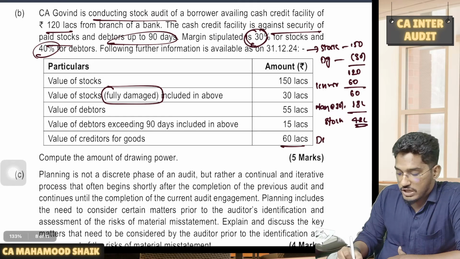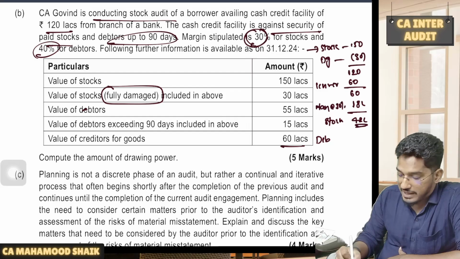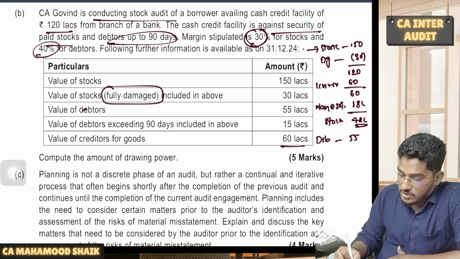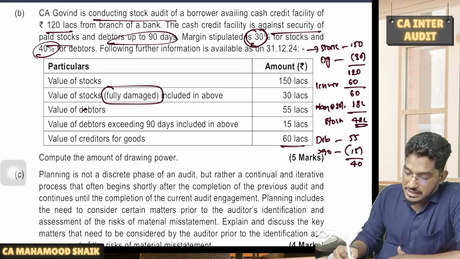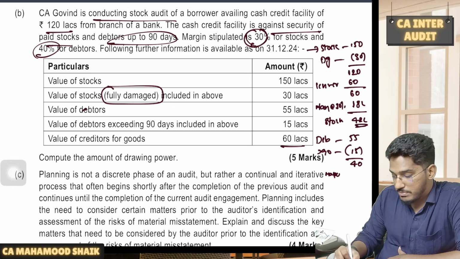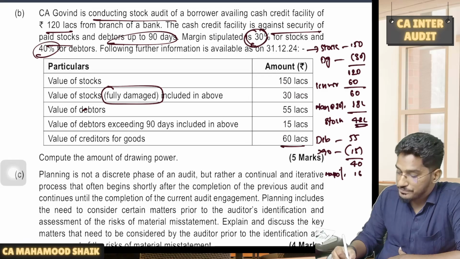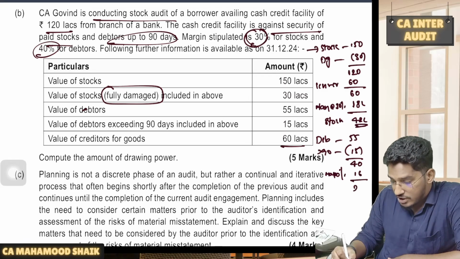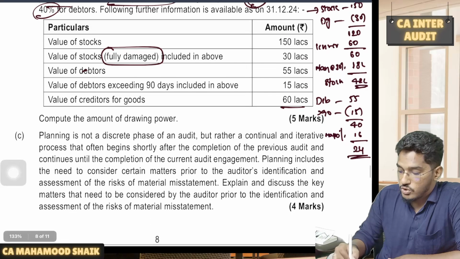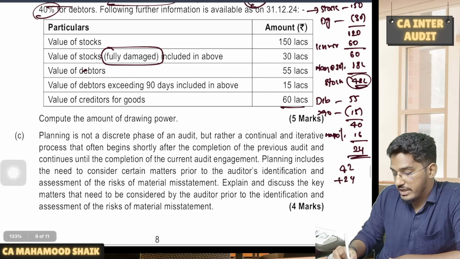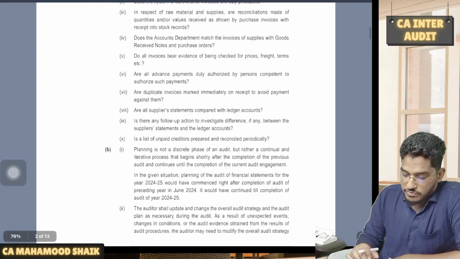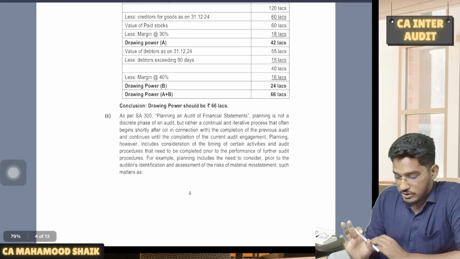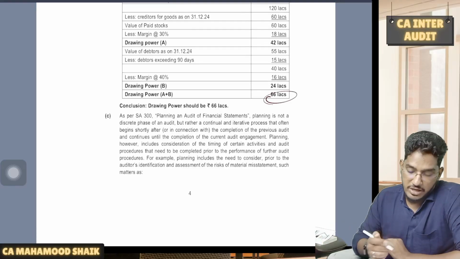Now on debtors also you can enjoy drawing power. Debtors balance is how much? They are telling 55. From this you have to take out the debtors which are exceeding 90 days, more than 90 days. Those debtors which are for more than 90 days are 15. If you take out that, the balance is 40. They are saying margin is 40%. So margin 40%, you have to take it off. It will come to 16. So the balance will be 24, which is the drawing power on debtors. So total drawing power 42 plus 24 will come to total 66 lakh rupees. The format we have also discussed in our class. We have spent so much time on this. So this is how you are required to calculate the drawing power.